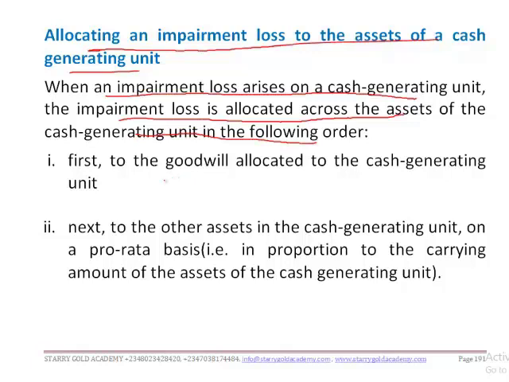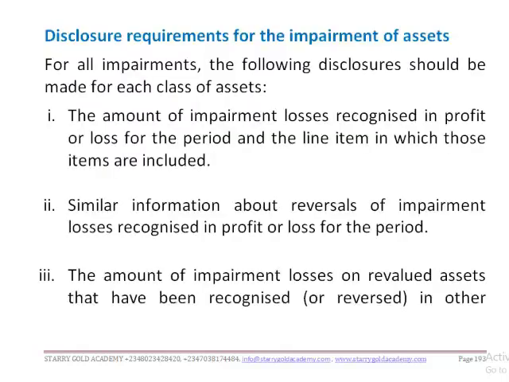Then next is to the other assets in the cash generating unit on a pro rata basis, that is, in proportion to the carrying amount of the assets of the cash generating unit. Are we together?